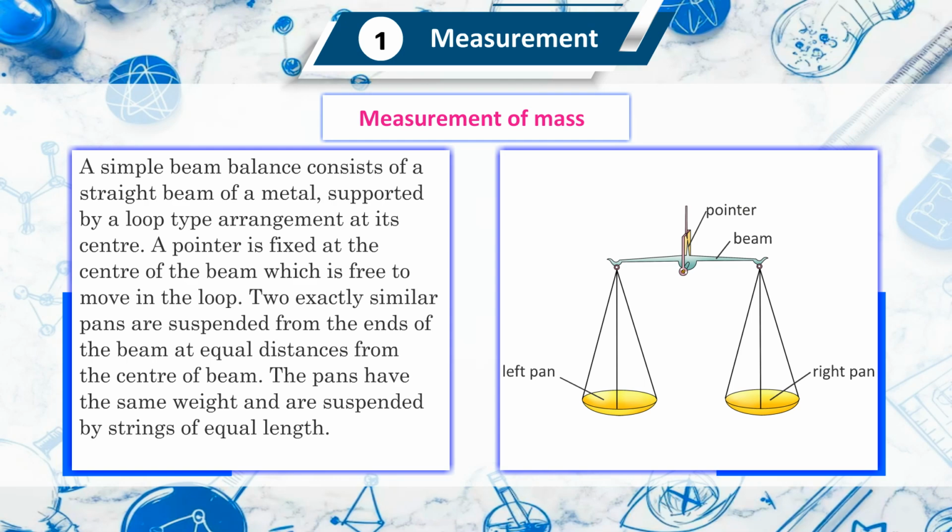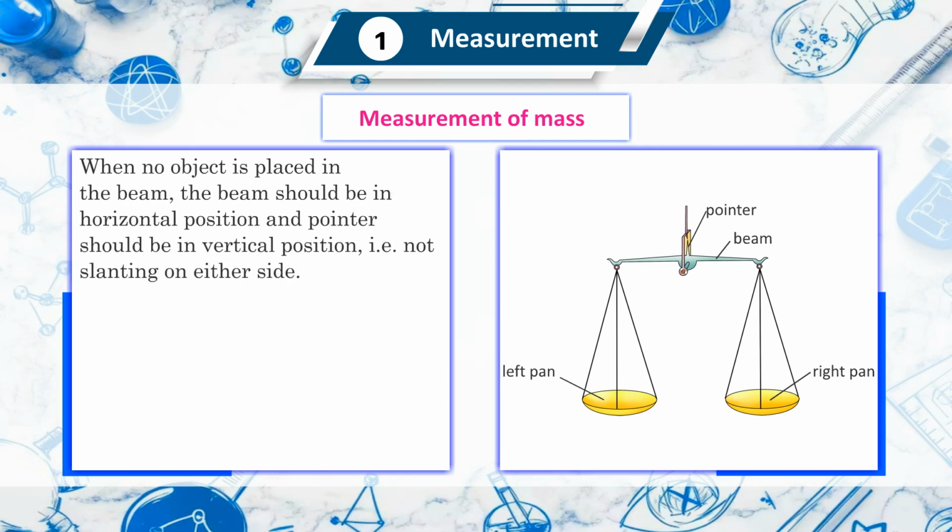A simple beam balance consists of a straight beam of metal supported by a loop-type arrangement at its center. A pointer is fixed at the center of the beam, which is free to move in the loop. Two exactly similar pans are suspended from the ends of the beam at equal distances from the center of the beam. The pans have the same weight and are suspended by strings of equal length. When no object is placed, the beam should be in horizontal position. The pointer should be in vertical position, for example, not slanting on either side.